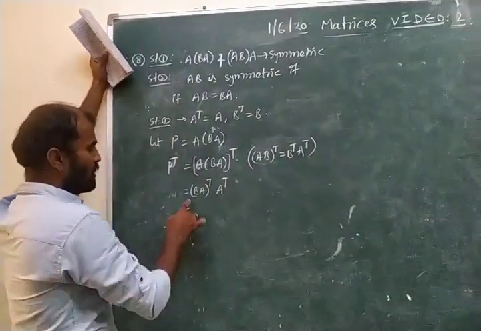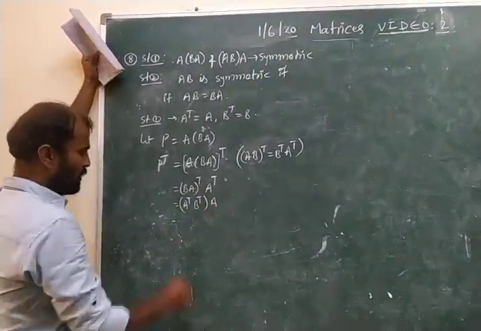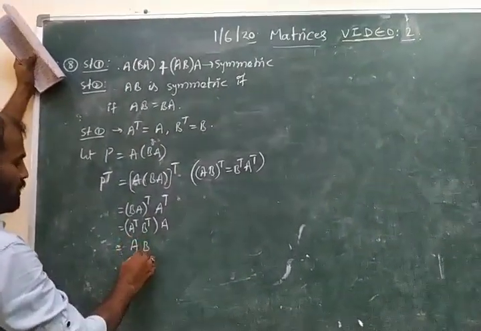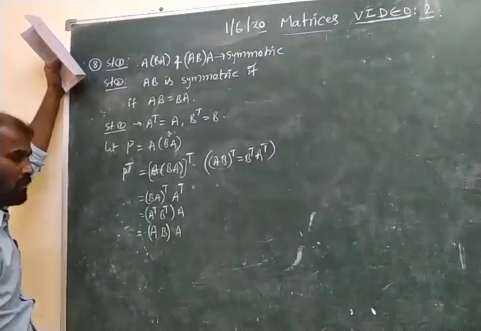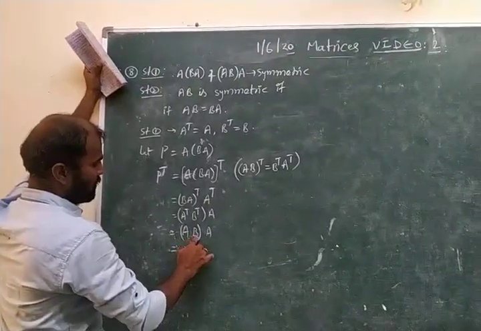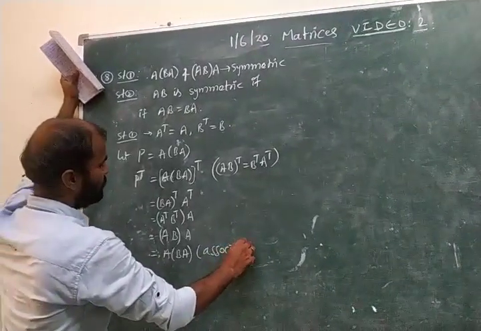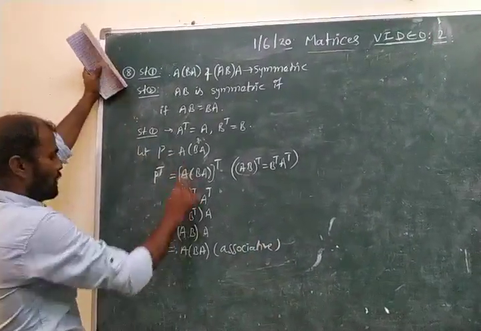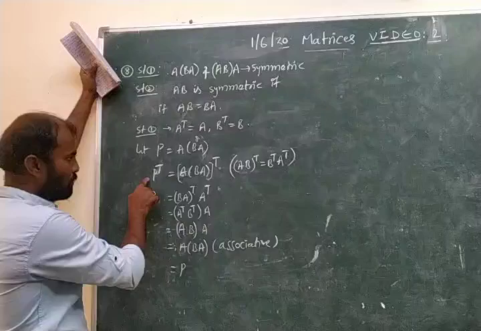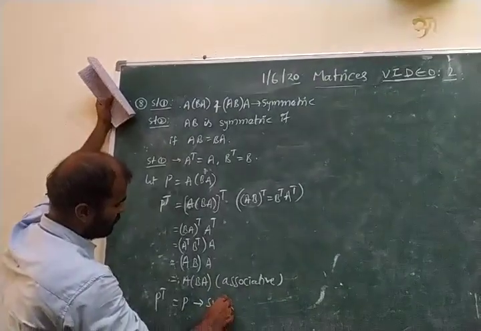Clearly, BA whole transpose means A transpose into B transpose into A. A transpose is equal to A since A is symmetric, and B is also symmetric, so B transpose also becomes B. AB into A becomes, by the matrix associative law, A into BA. Now what is A into BA? We took A into BA as P. So P transpose equal to P. P transpose equal to P means clearly P is symmetric.